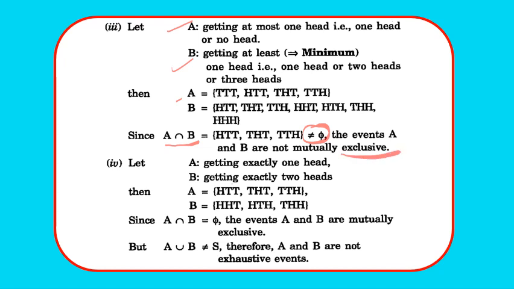Then coming to fourth, we have A getting exactly one head, B getting exactly 2 heads. So A is equal to HTT, THT and TTH, B is equal to HHT, HTH and THH. So we can simply see that A intersection B equals to empty set, so they are mutually exclusive. But their union A and B is not equal to the sample space. Therefore, they are not exhaustive events.